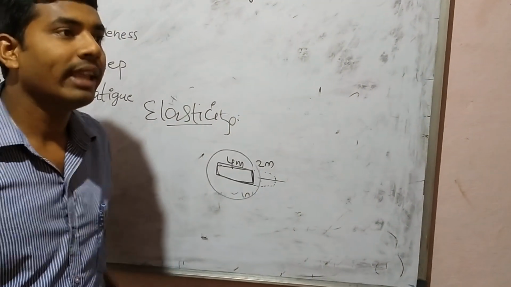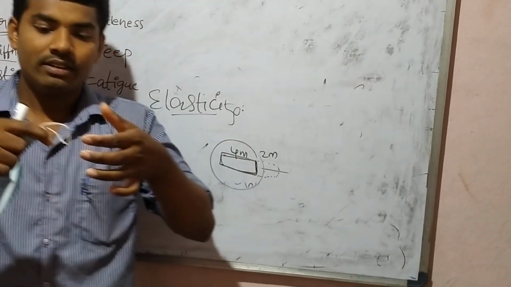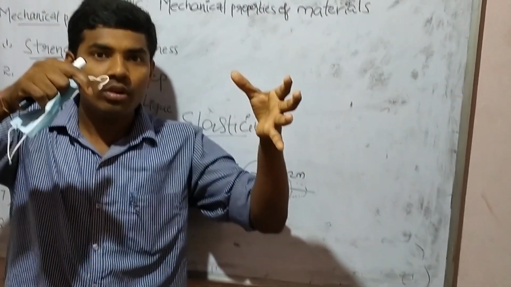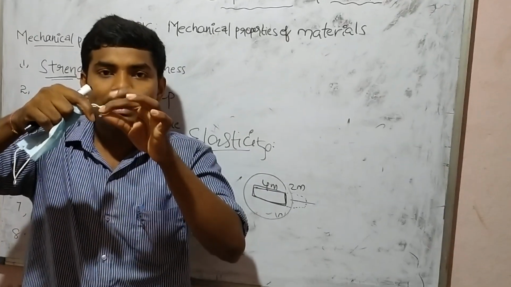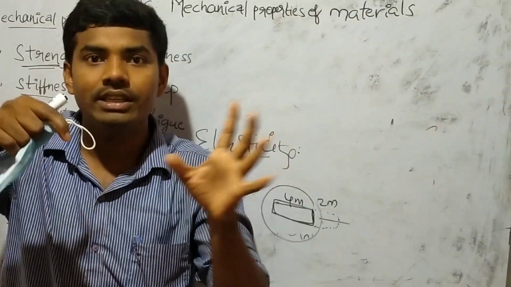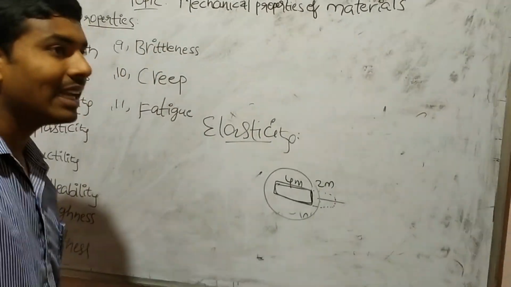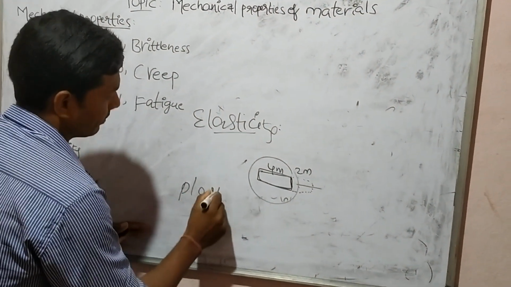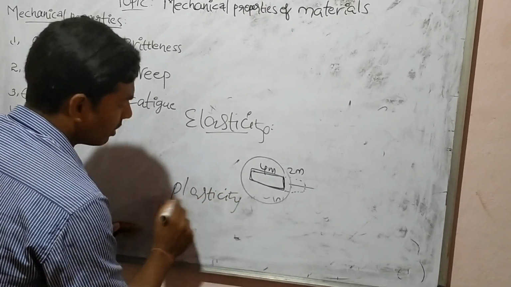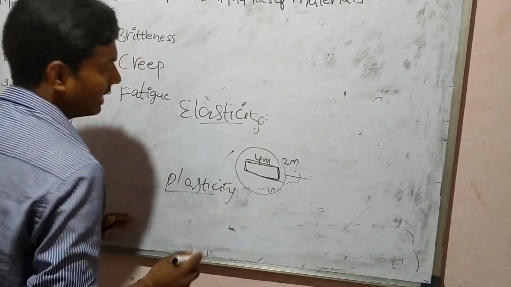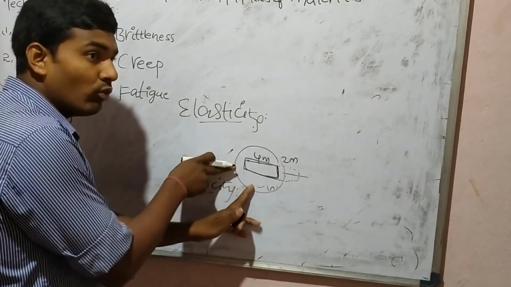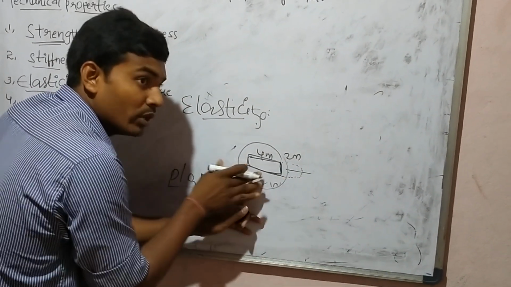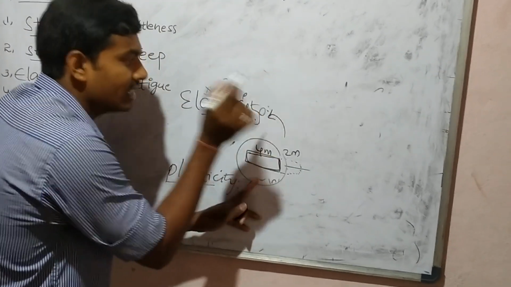Suppose we take a material and apply load on it, it will be extended. When I remove the load, it regains its original position. This property is called elasticity. When discussing elasticity, we immediately discuss plasticity, so let me say the small difference between elasticity and plasticity. In elasticity, when we apply the load, it extends somewhat, and when we remove the load, it regains its original position.